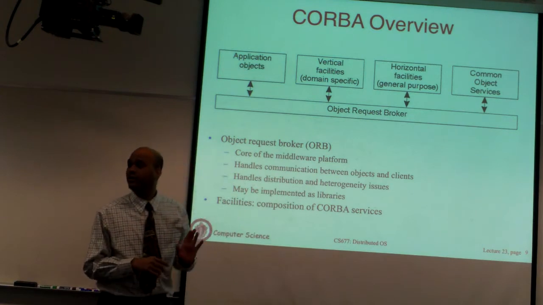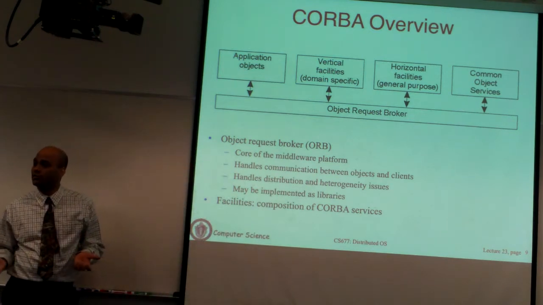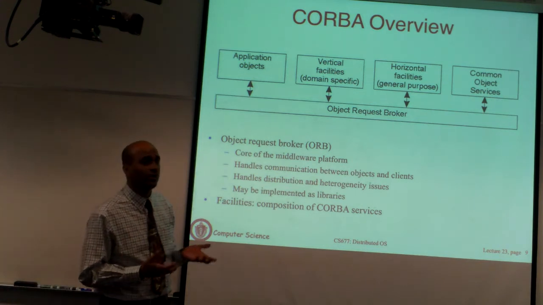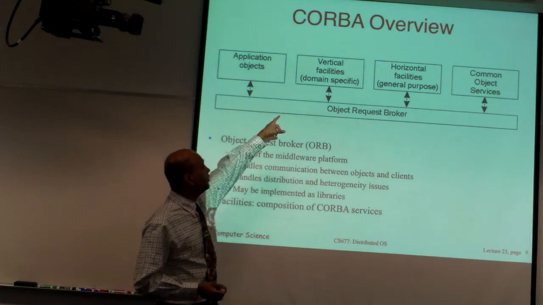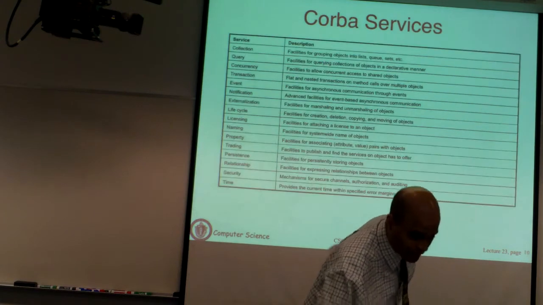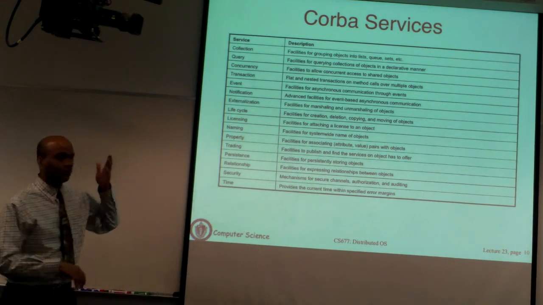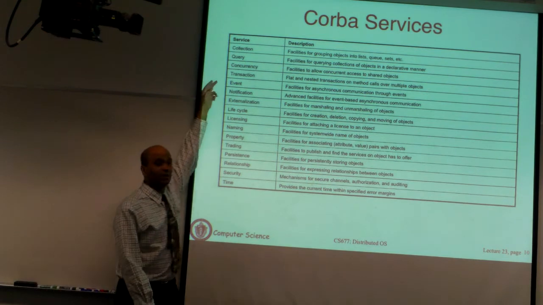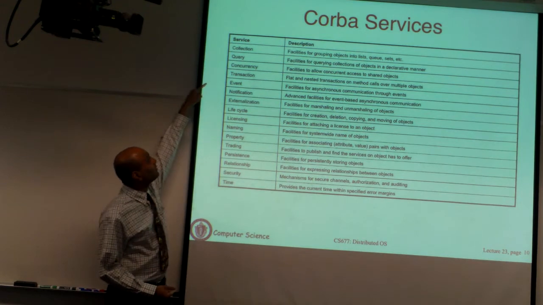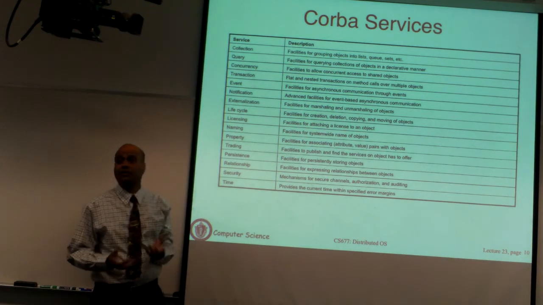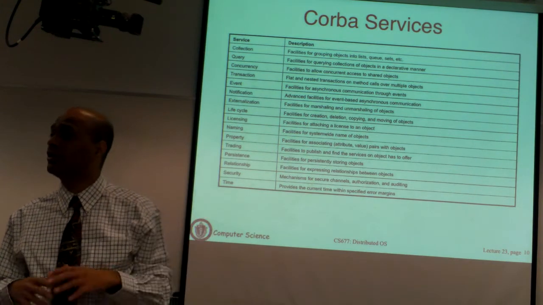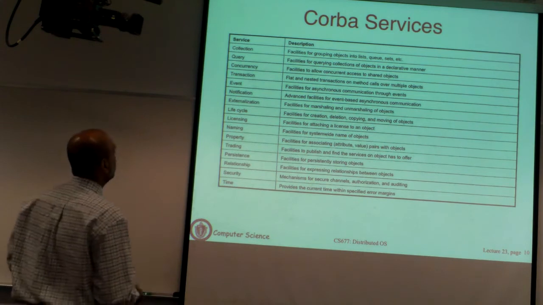It's a fairly heavyweight middleware in that it provides lots and lots of different services. Any possible service that you could think of when you want to implement your own application would probably be provided in either the general purpose services or the domain specific services. There's a list of them here. We won't go into all of them, but just to give you some examples, there's a query service. If your application wants to query some data, you can use that interface. There's a concurrency service. If you want to write an application that has threading, you can just use the concurrency service and your code will be threaded for you by the middleware.